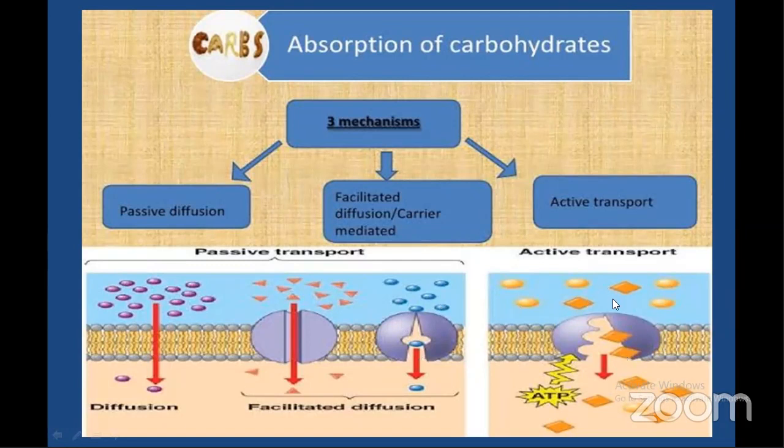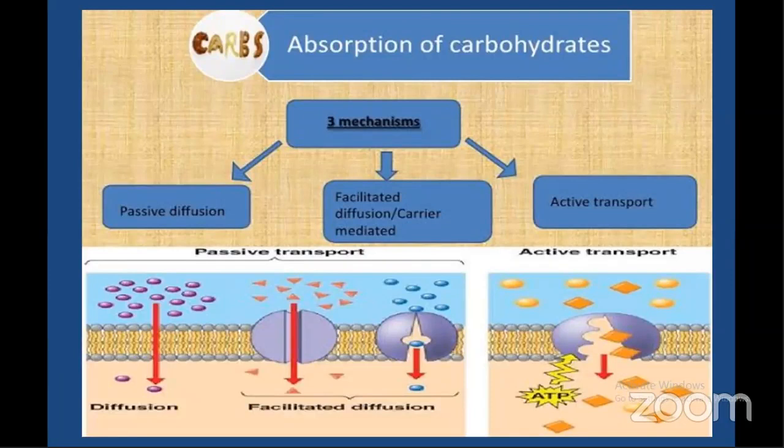Coming to active transport. Active transport refers to the movement of substances across a cell membrane from an area of lower concentration to higher concentration. This is the difference you have to make a point of. Whatever the transportation might be, whether it is ionic transportation, electrolyte transportation, or digested food material transportation, active transportation always occurs from the region of lower concentration to the region of higher concentration.